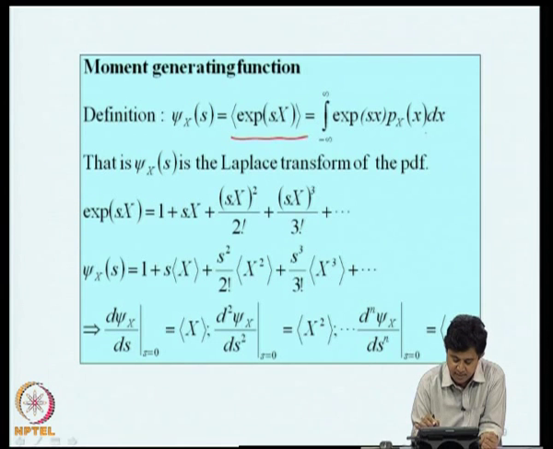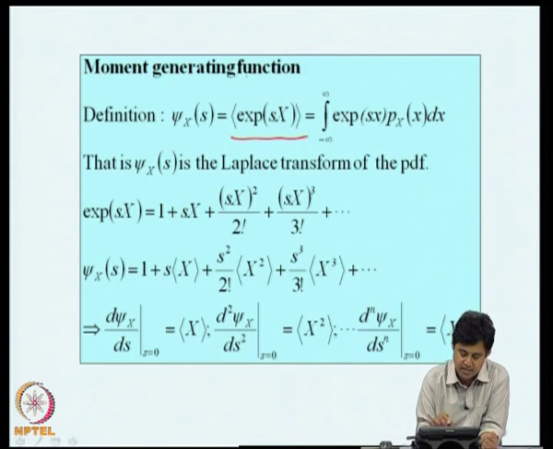So, we define this function as the moment generating function. How does this word originate? To see that, we can expand exponential Sx in a series, 1 plus Sx plus (Sx) whole square by 2 factorial, etc. Now, the moment generating function is the expected value of this.